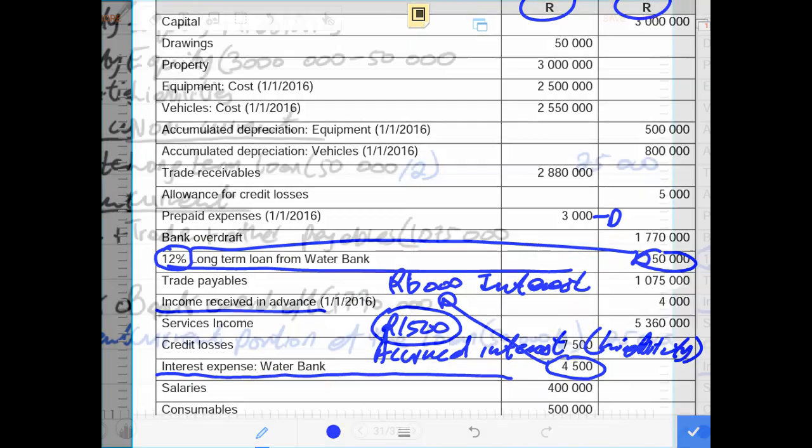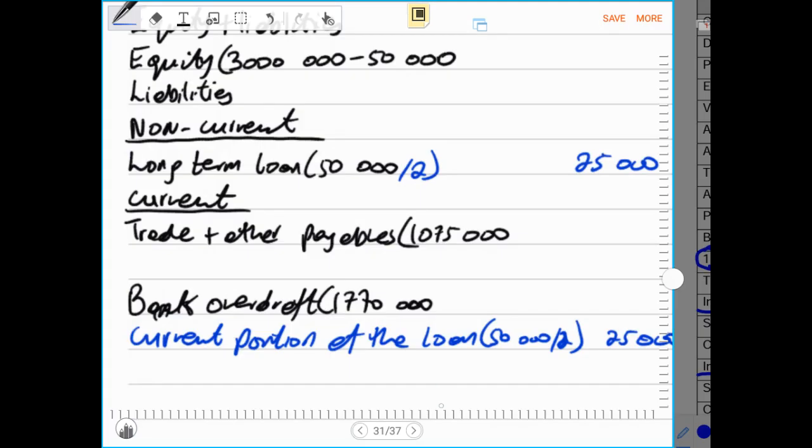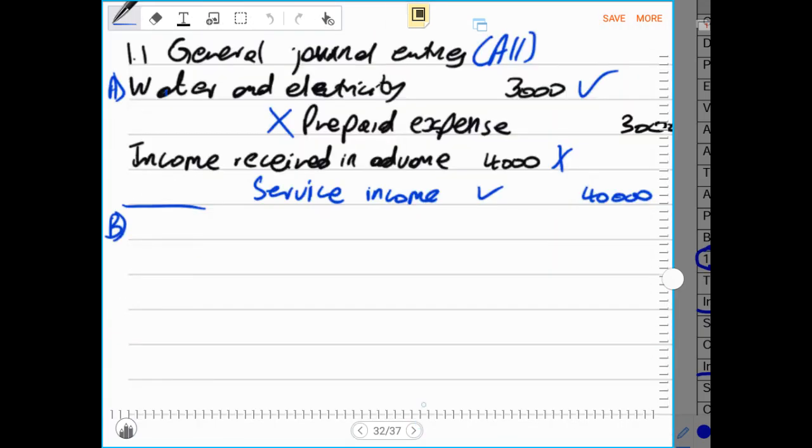So now let us record this liability in our adjustments. Then after we immediately record that, then we debit our interest expense, because accrued expense is a liability and liabilities increase on the credit side. Interest expense will be an amount of the outstanding interest of 1,500.